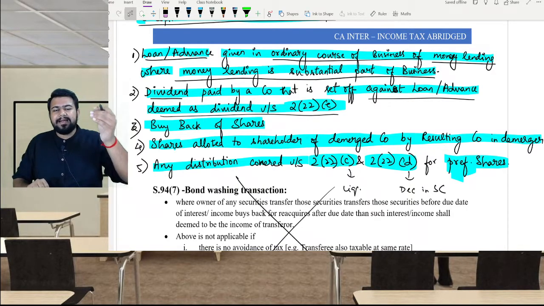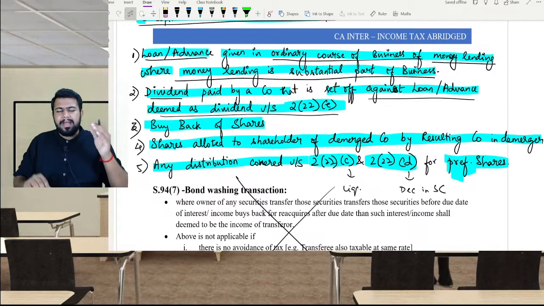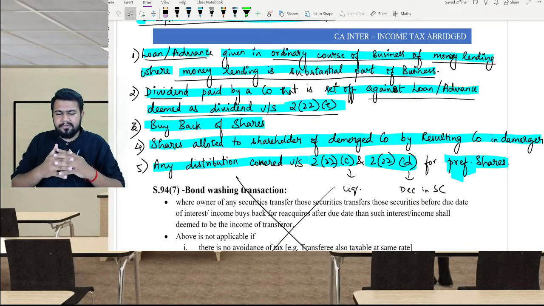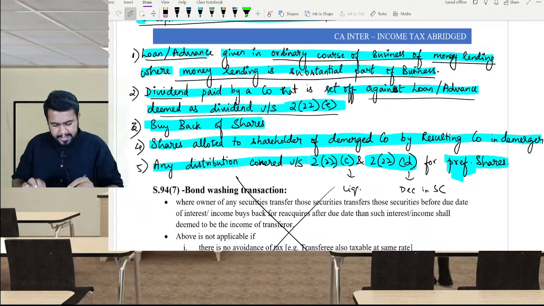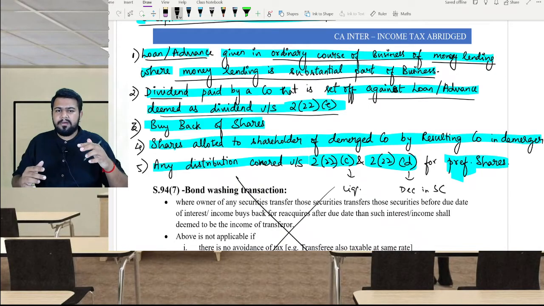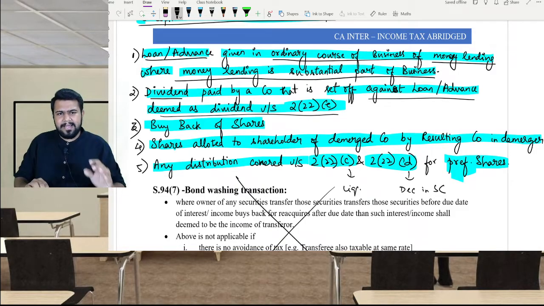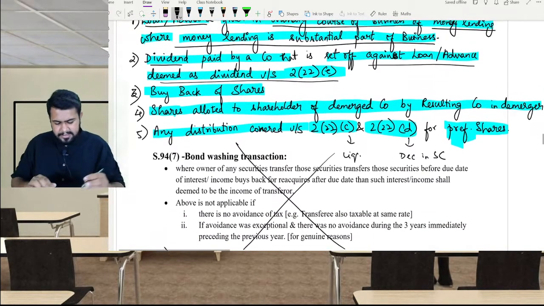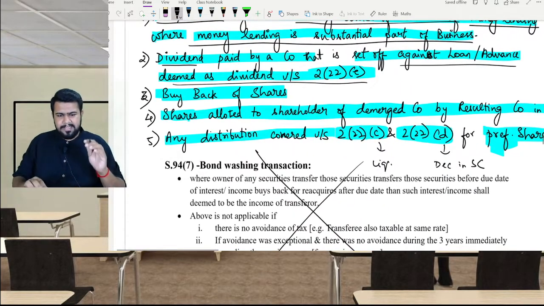In future, that company is giving a dividend, and they tell me that you do not repay the loan back, you keep it and we will set off this loan against the dividend that is payable to you. In such case, when the loan is set off against the actual dividend, it will not be taxed once again. Hence, when dividend is paid by a company that is set off against the loan which was deemed as dividend under 222E, it is not going to be taxed again as dividend. You get my point? Next, buyback of shares will not be considered as deemed dividend.